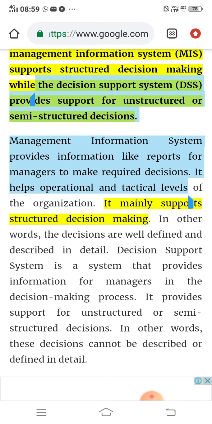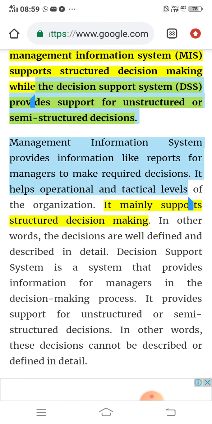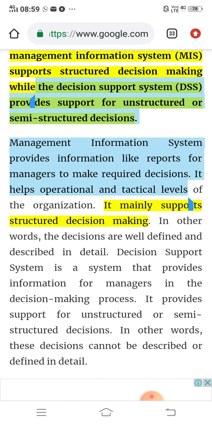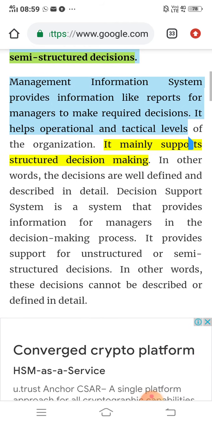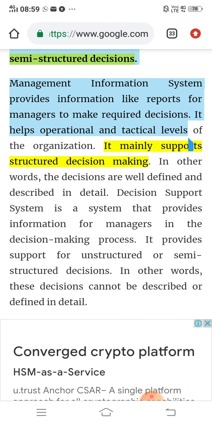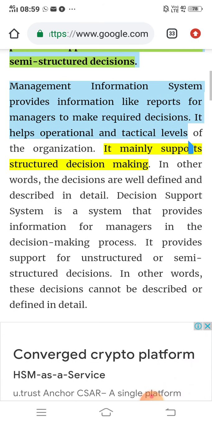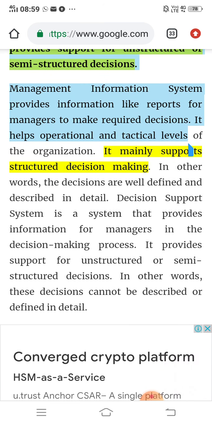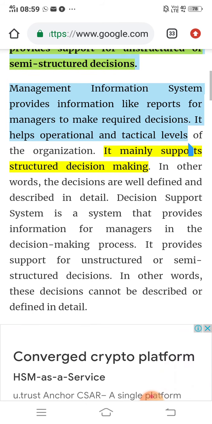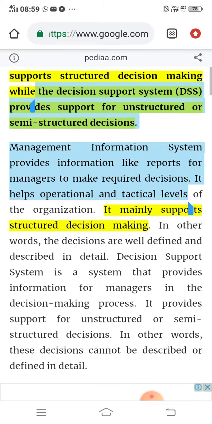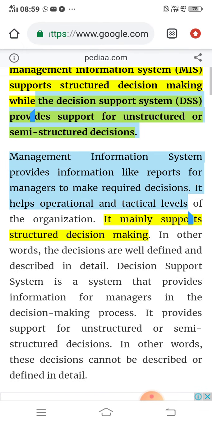DSS, decision support system, is a system that provides information for management decision making process. It provides support for unstructured or semi-structured decisions. In other words, these decisions cannot be described or defined. The difference between structured and unstructured decisions is that structured decisions are well defined and described in detail, but unstructured decisions can't be described or defined in detail. So that is the difference between DSS and MIS.